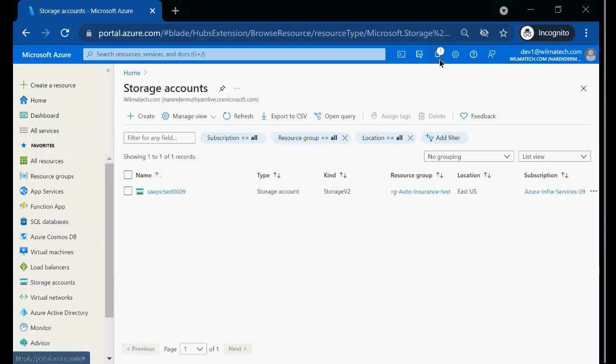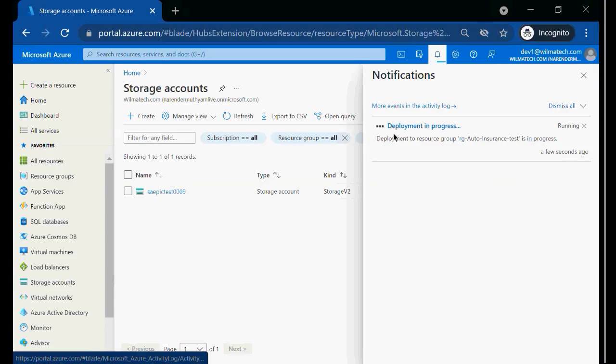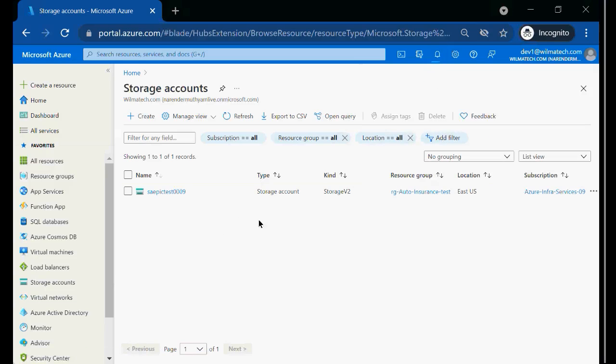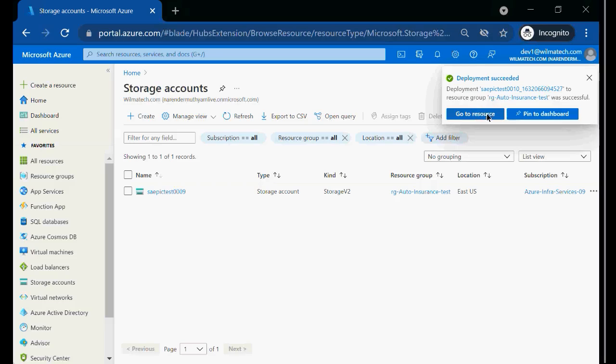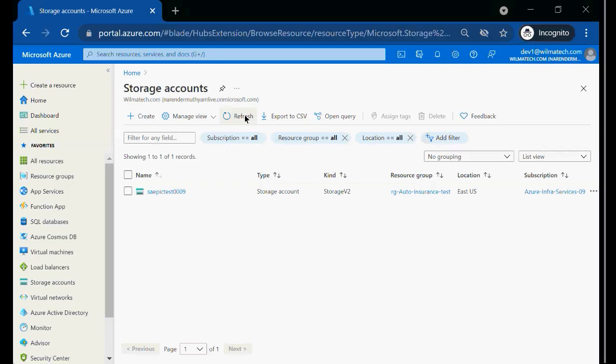So it is still getting deployed, right? If you want to see what's happening with your deployment, you can click on notification and its deployment is in progress. And now you can see it here. It shows up shortly. Once this notification ends, you will see the resource here. Now it is ready. And just do a refresh and you would see the second storage account shortly. And a couple of times you have to do it. Right? You have your second one.